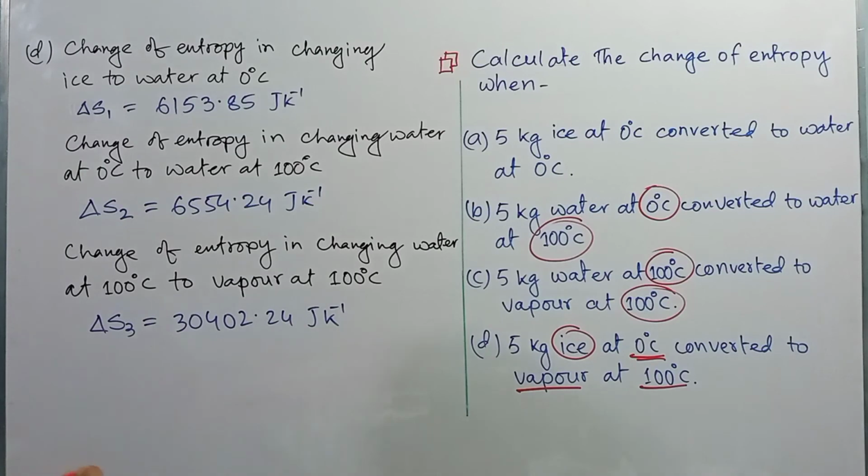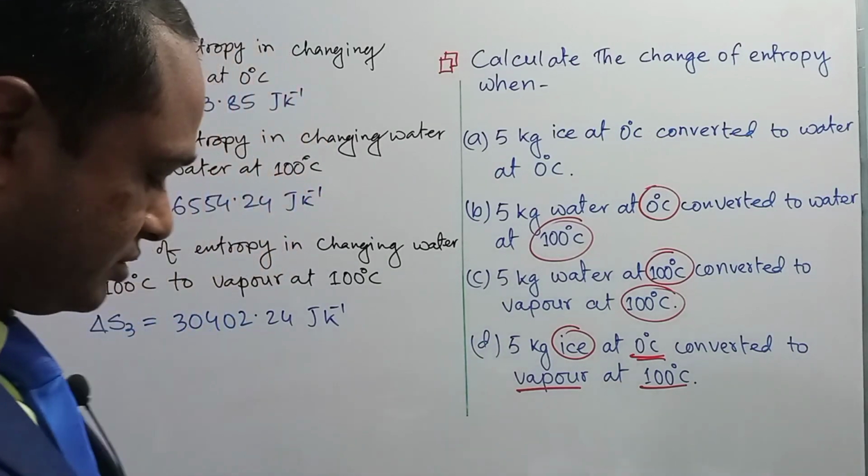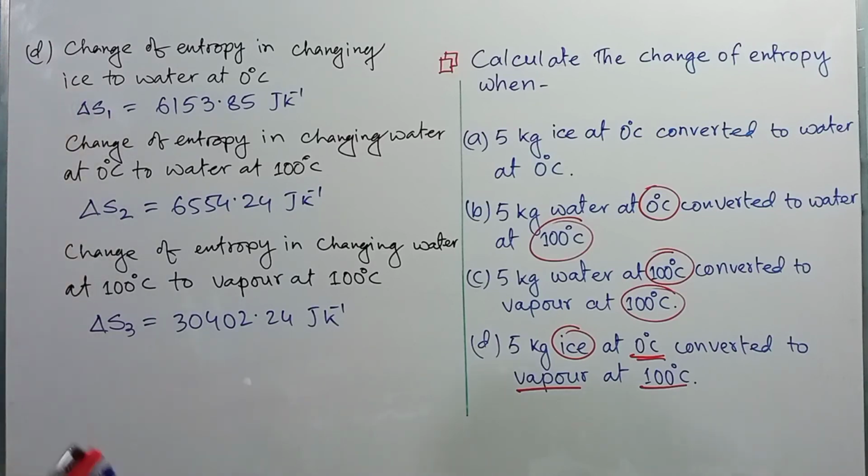So dear student, to convert the 5 kg ice at 0 degree to vapor at 100 degree Celsius, the total change of entropy will be the sum of these three changes of entropy.